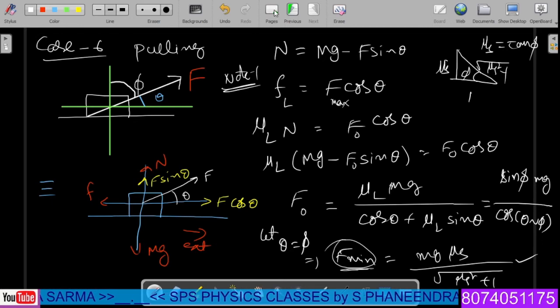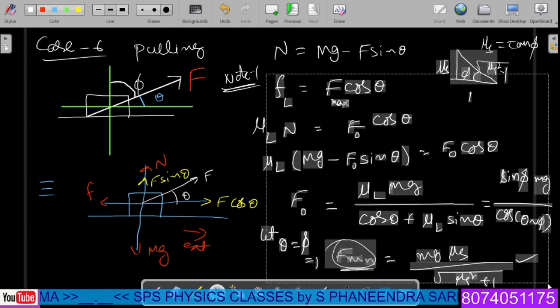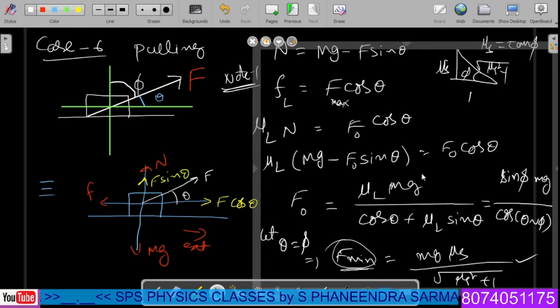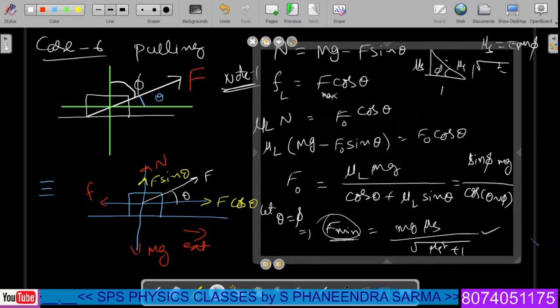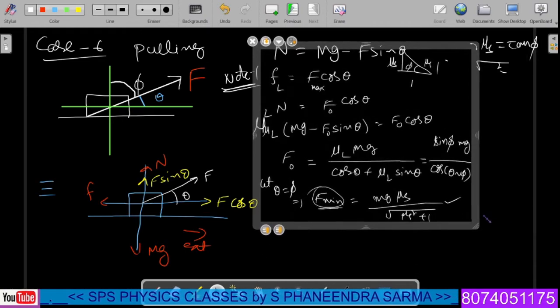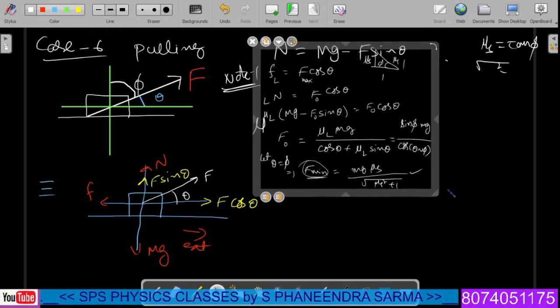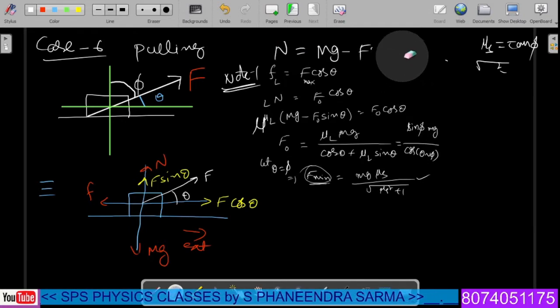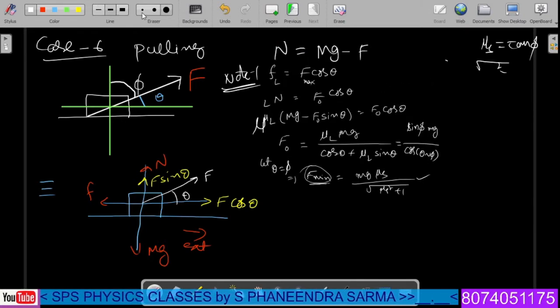And note 2 for this particular case, let us see. Now I'm just preparing this figure one more time here for our identification purpose.